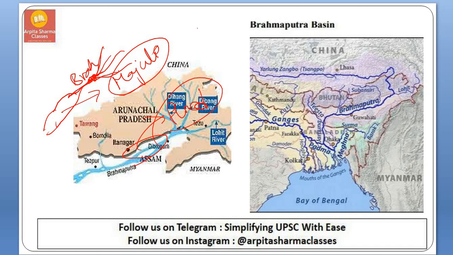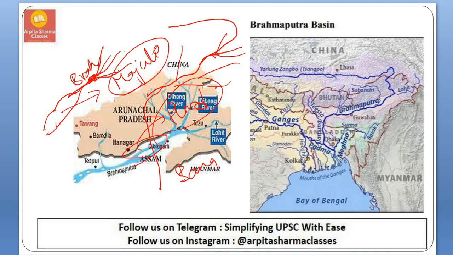So this is the course of Brahmaputra river. It enters Arunachal Pradesh and is joined by Dihang, Dibang and Lohit. Later it flows through Assam, where it is joined by many left bank and right bank tributaries. Later it enters Bangladesh. After entering Bangladesh, it is met by another right bank tributary, the Teesta river. Teesta river originates in Sikkim and meets Brahmaputra river in Bangladesh. Later in Bangladesh, it flows in the name of Jamuna.